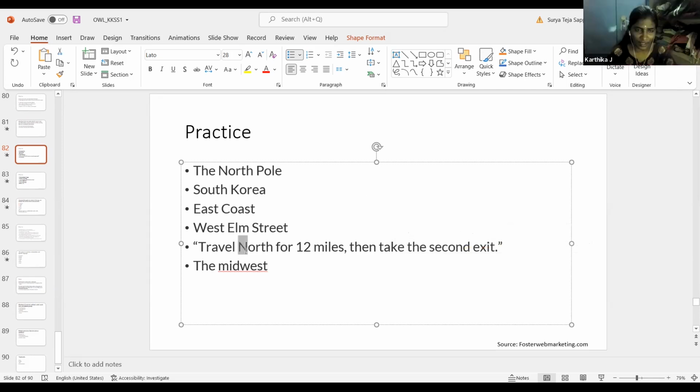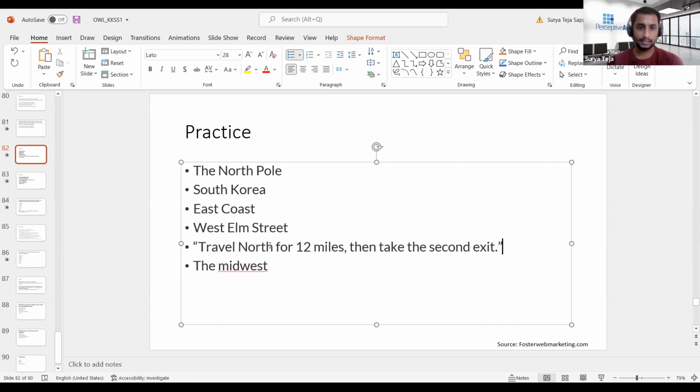This one? Yeah. Travel north for 12 miles, then take the second exit. Okay. Any other inputs? N should be small, it's a direction. Okay.